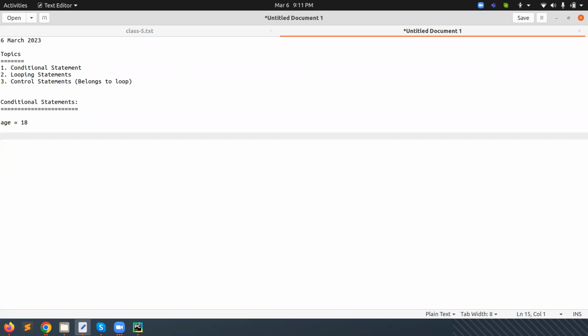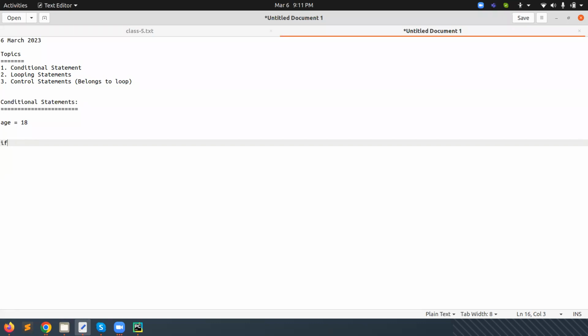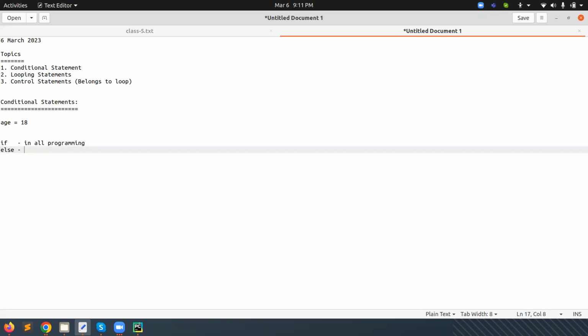For this, a few syntaxes are available in Python, and that is if, which is available in all programming languages. Else is also available in all programming languages. Only the changes are here: in some programming languages we use else if, but here in Python we need to use elif. When we apply more than one condition, at that time we use if, elif, else statements.